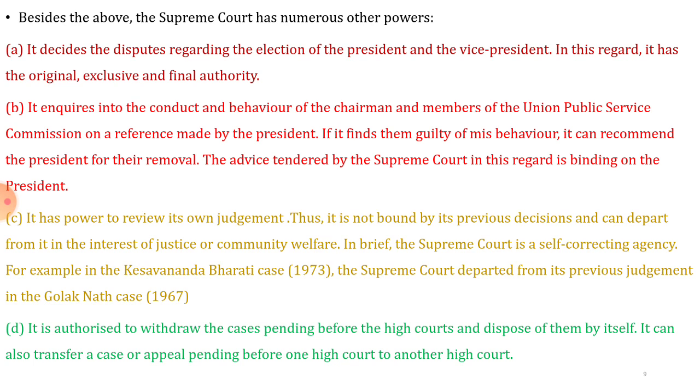It decides the dispute regarding the election of the president and the vice president. In this regard, it has original, exclusive, and final authority. It inquires into the conduct and behavior of the chairman and members of the Union Public Service Commission on reference made by the president. If it finds them guilty of misbehavior, it can recommend to the president their removal. The advice rendered by the Supreme Court in this regard is binding on the president.